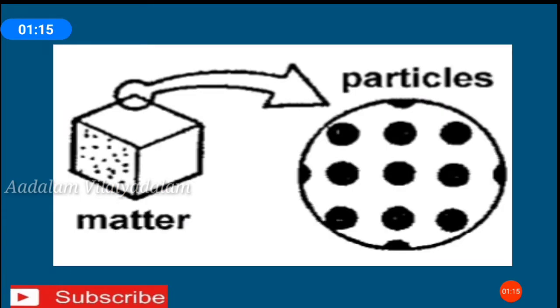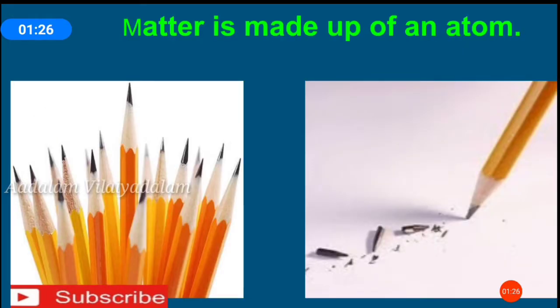Do you know what matter is composed of? As we have already learned, matter is made up of tiny particles called atoms. For example, graphite used in a pencil is a solid matter. It is made up of an element called carbon. If we break the graphite into pieces, each small piece exhibits the same properties of the element.